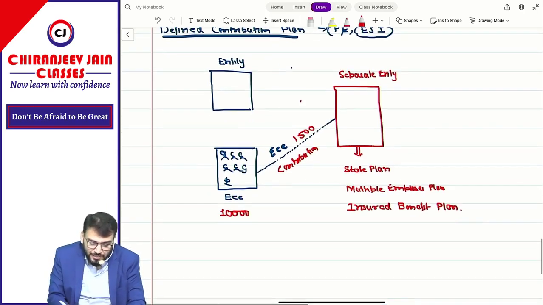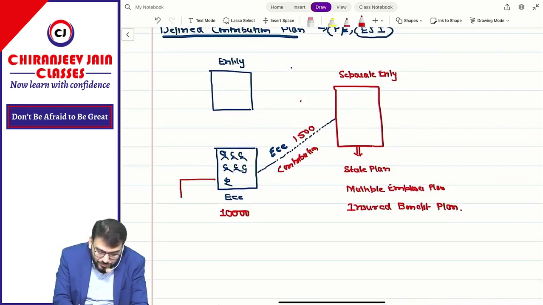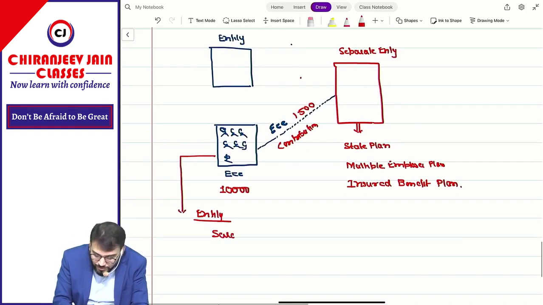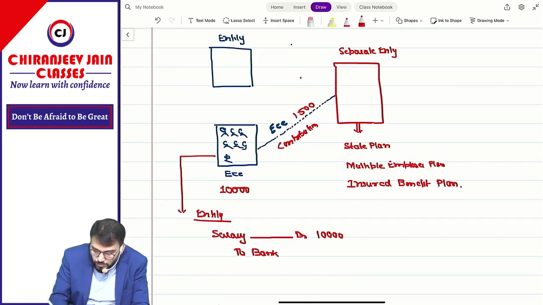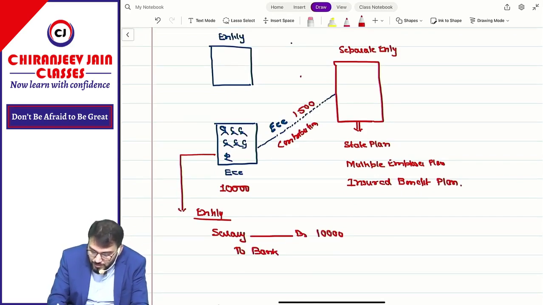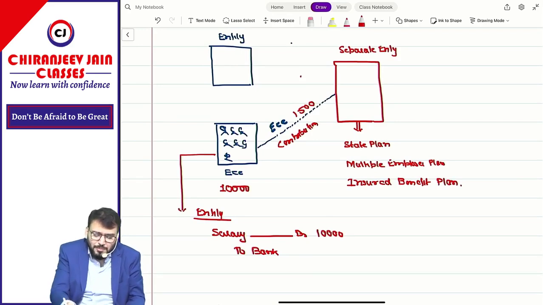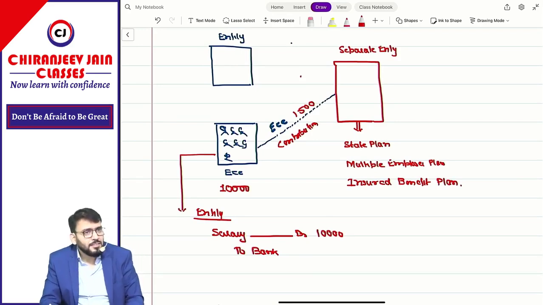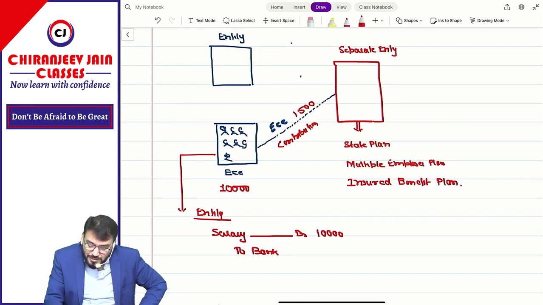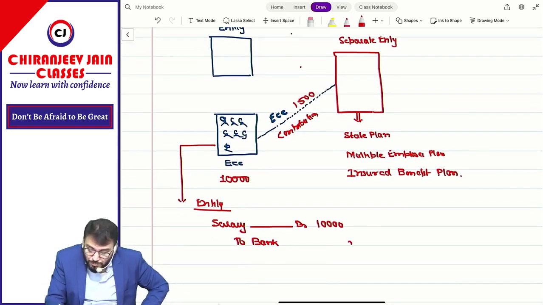What journal entry will the entity pass for this in its books? Salary account debit, how much? 10,000. To bank, how much? To bank in full, because they have deposited it. You can say that initially some amount is paid to the employee, and some amount is to be deposited.